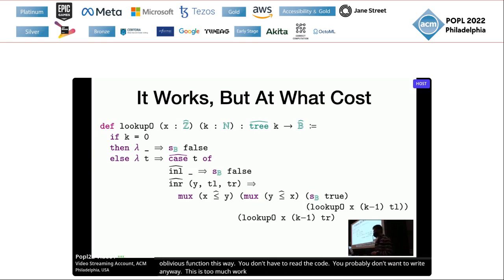But basically, the program needs to take another argument for the public view. And you also need to pass the right public views to the recursive calls. And before you can access any private data, you need to follow the definition of the oblivious tree and eliminate the public view accordingly. And you also need to use some tricks to make the dependent type checker happy.